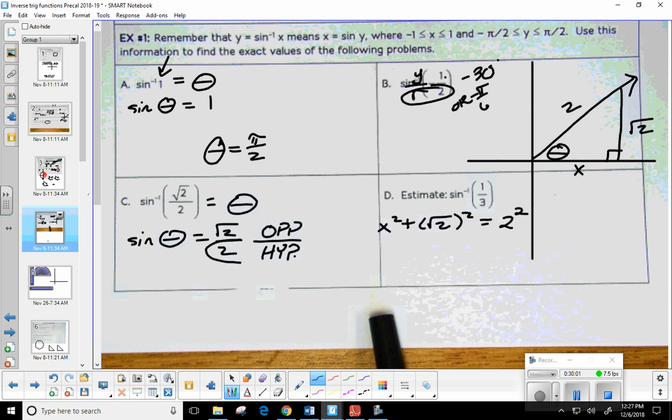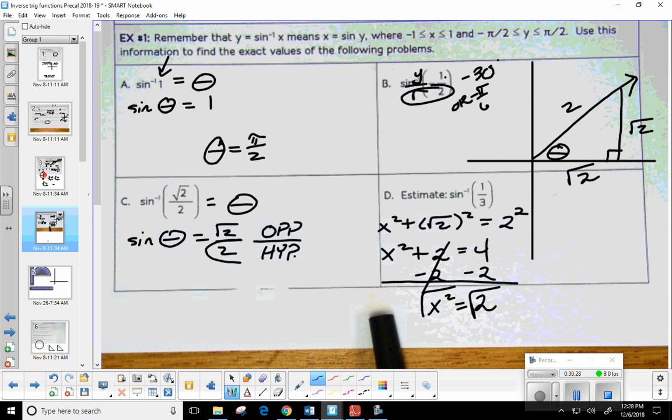So this would just be x squared plus 2 equals 2 squared, 4. Now what? Subtract the 2. Okay. So x squared is equal to 2. And then we take the square root. So this length right here should be the square root of 2.